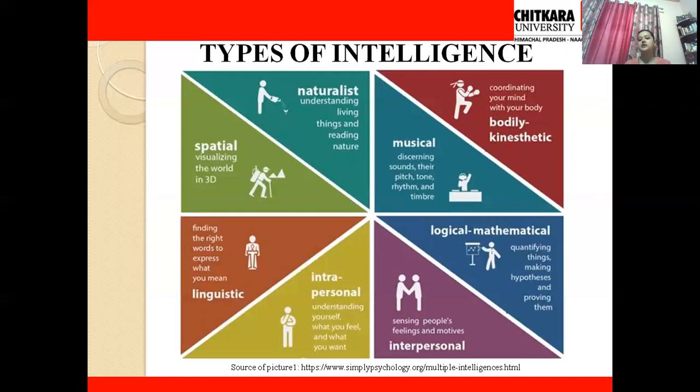Next is musical intelligence. By the name itself, someone who has musical intelligence can understand pitch, tones, rhythms, and can compose and produce music. Someone with this kind of intelligence can go into the field of music. Next is bodily kinesthetic. Bodily kinesthetic means someone who can use and coordinate his body as a whole and in part also. Someone with this type of intelligence can work in sports also.